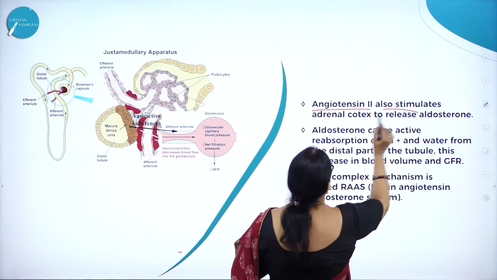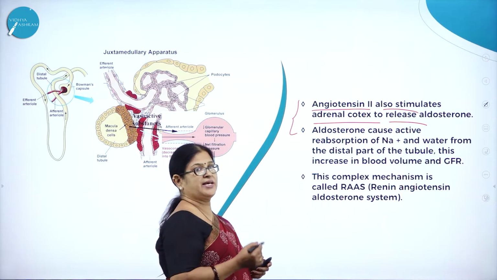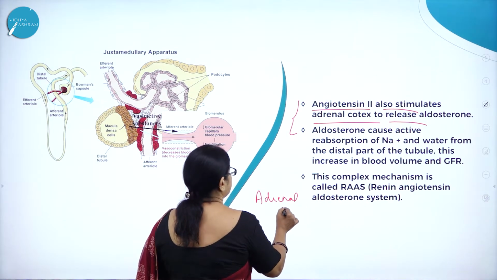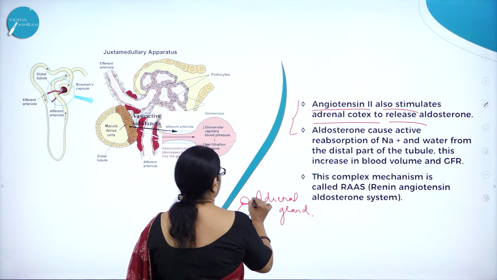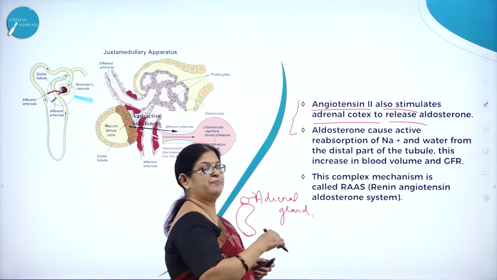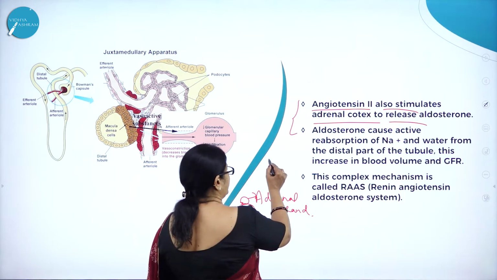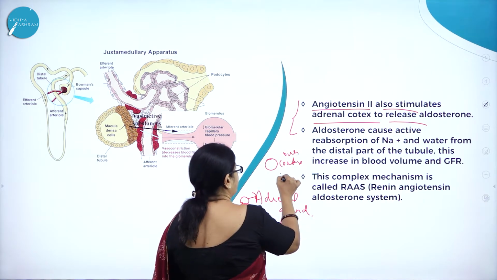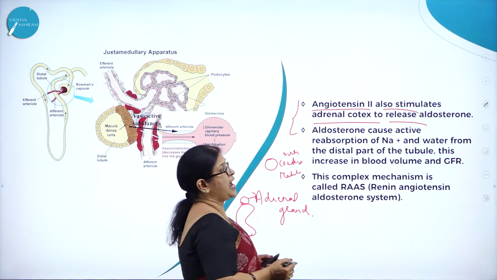Angiotensin 2 also stimulates the adrenal cortex to release aldosterone. The adrenal gland, as we know, is a gland found above the kidney. This is called the adrenal gland. Adrenal means, as we know, kidney is otherwise called renal, so as it is found above the kidney, it is called adrenal gland. This adrenal gland has two very important parts called outer cortex and inner medulla. The adrenal cortex releases a hormone called aldosterone.